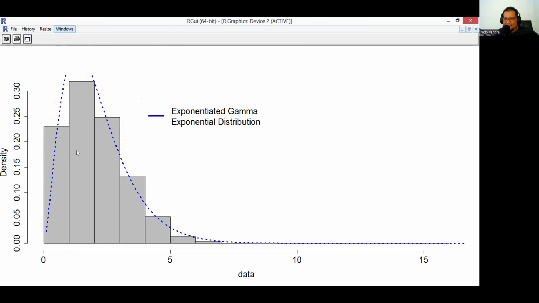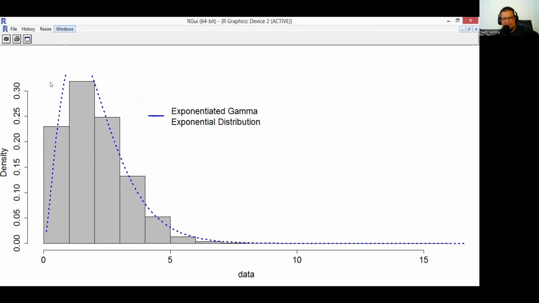Okay, we can check here. The histogram with the gray color is the histogram from our data. And then the blue line represents the density function from the exponentiated gamma exponential distribution. We can see the model has succeeded in capturing the histogram. So it means the exponentiated gamma exponential distribution is very good for modeling the daily wind speed in Pekanbaru city.